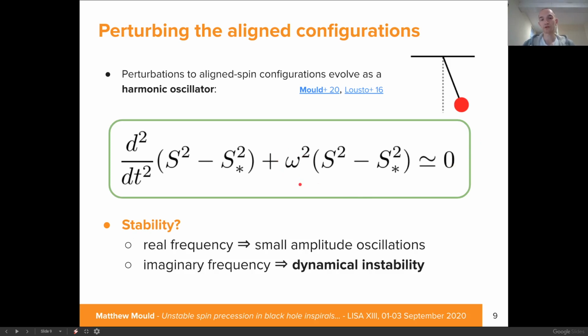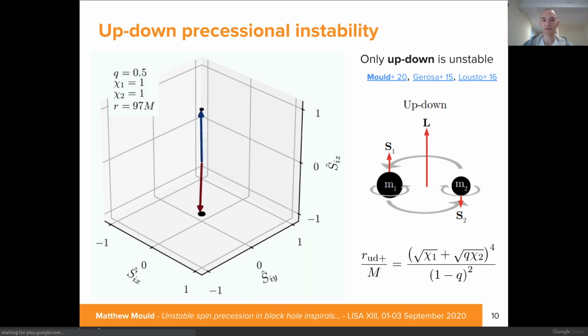When it's real, we have stable oscillations around the aligned configuration. But if it becomes complex, then this introduces an instability into the dynamics. Omega depends on which of the four aligned configurations we're talking about. When you plug in all the relevant values, what you find is that three of the configurations are stable, however one is unstable.